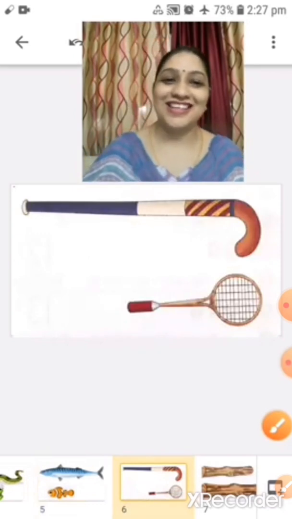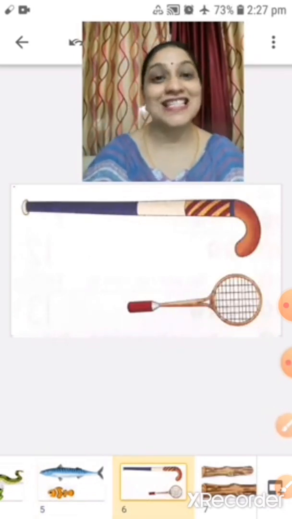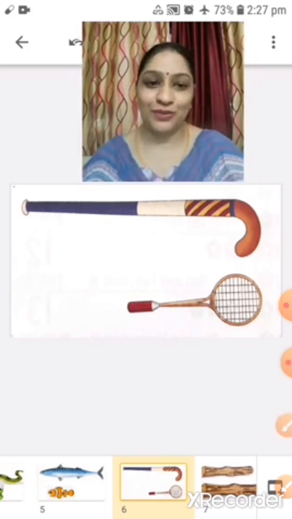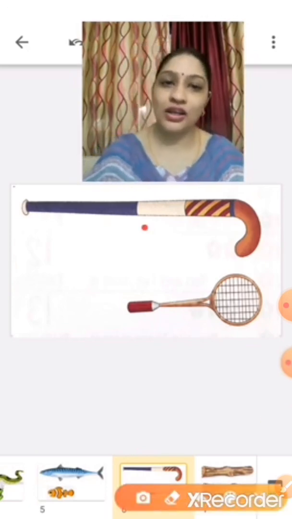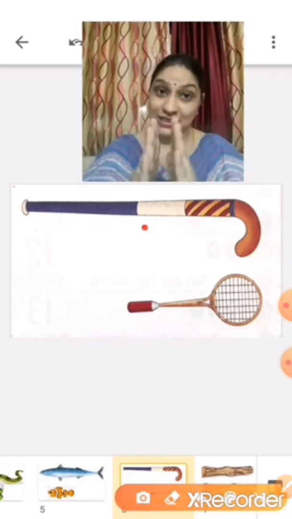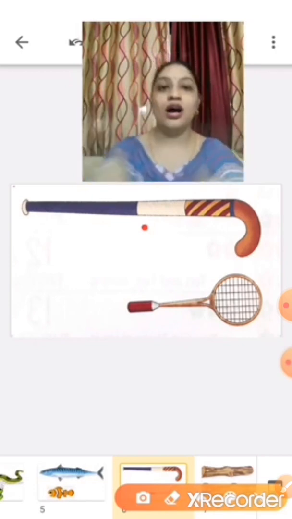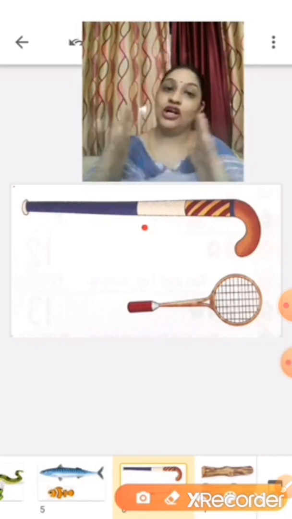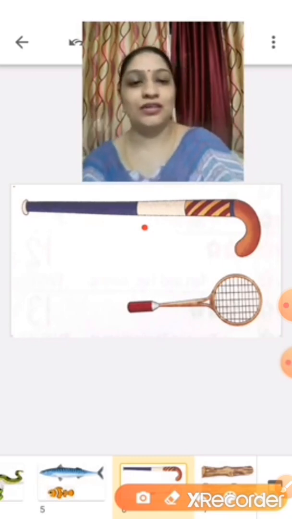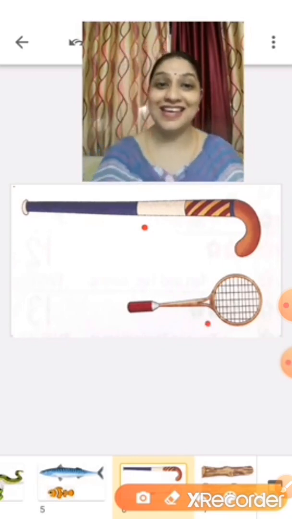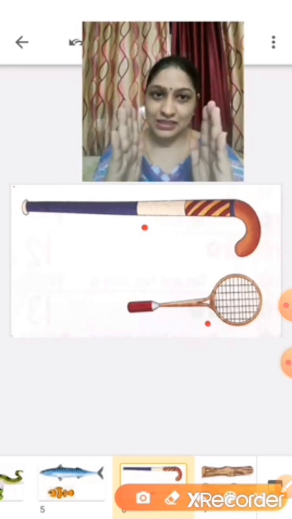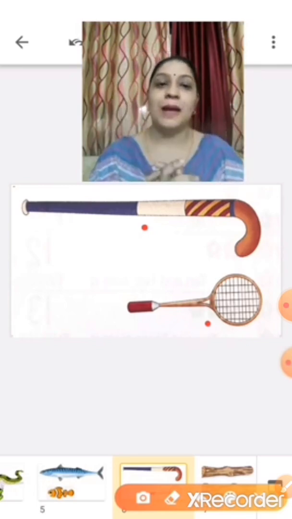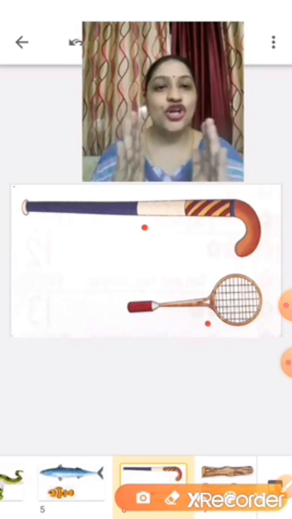Okay. Yes. What are these? These are the things you play with. Okay. See, this is a hockey stick. Hockey stick is long. And what is this? Yes, this is a badminton racket. And badminton is short.